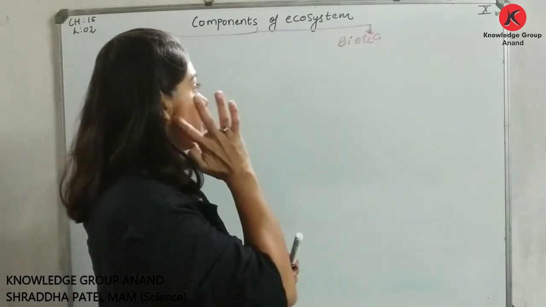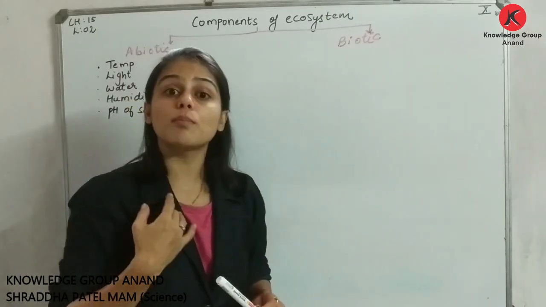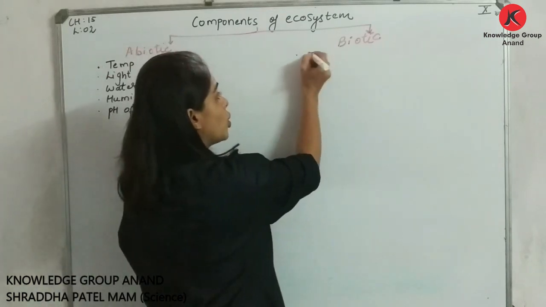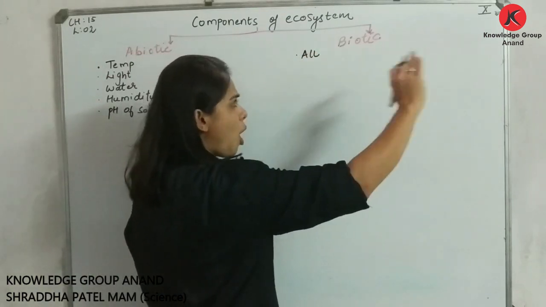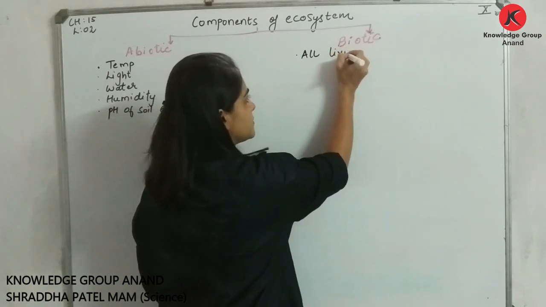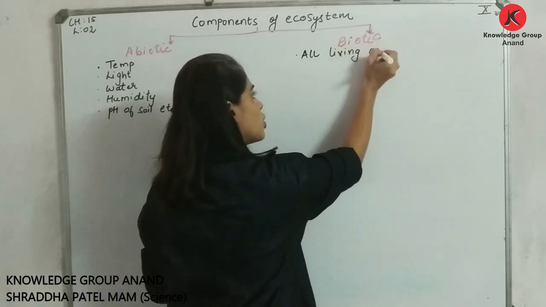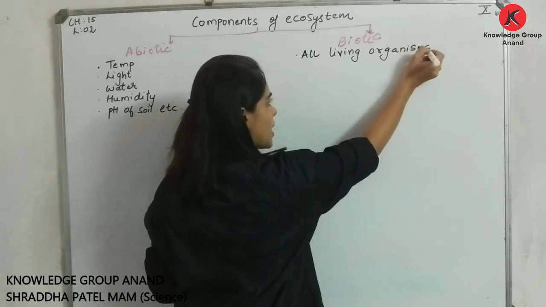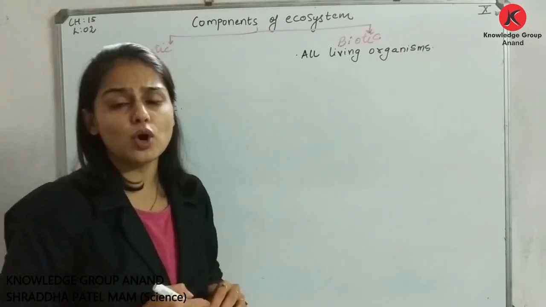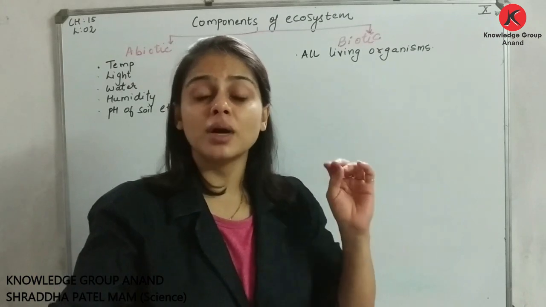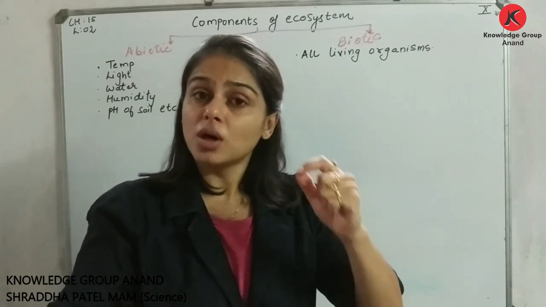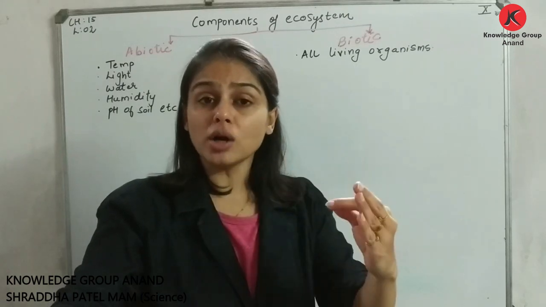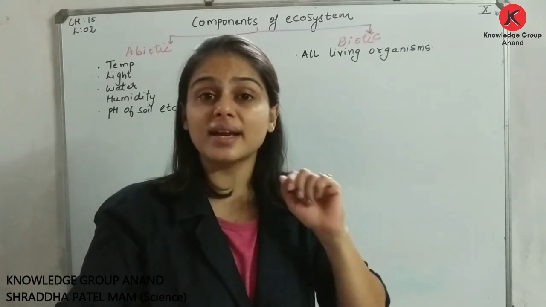Okay dear students, if I am talking about your biotic components, then under your biotic components, who all are going to come? All living organisms. If I am talking about all living organisms, it means I am talking about organisms which are very small, which are not visible to our naked eyes.